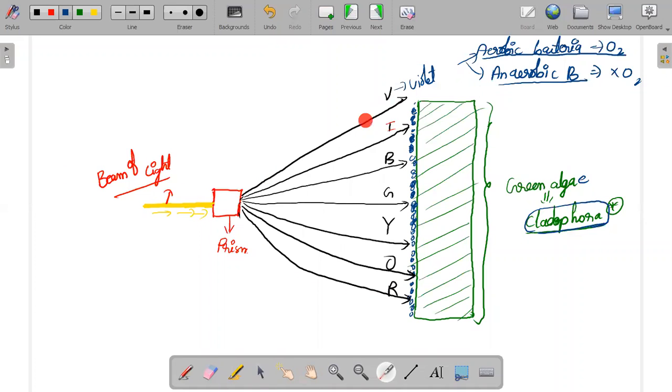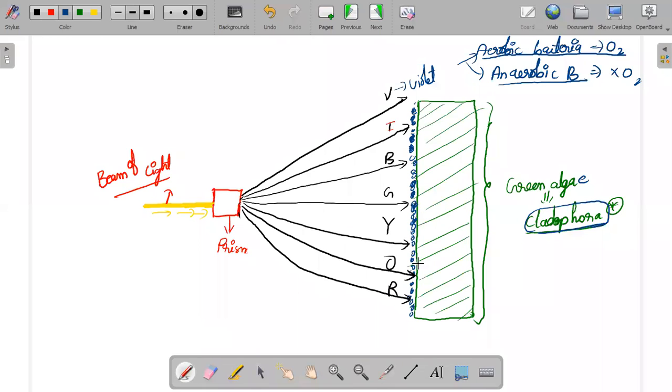The violet one is going to the upper side, then indigo, then blue, the other one is green, the other one is yellow, the other one is orange, and the last one is the red one. So he kept the same setup like this for one or two days.